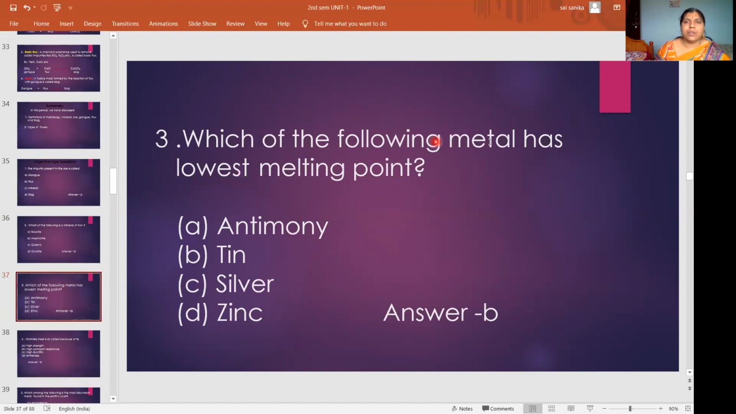Next, which of the following metals has the lowest melting point? Here some metals are given, and they are asking which has the lowest melting point. Option A antimony, B tin, C silver, D zinc. Which has the lowest melting point? Tin. Answer B. Tin has the lowest melting point, that means it melts at a very low temperature.